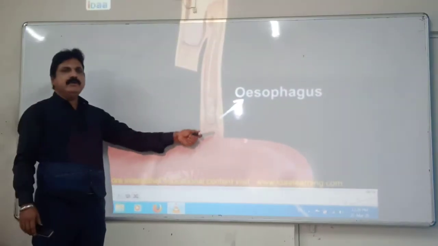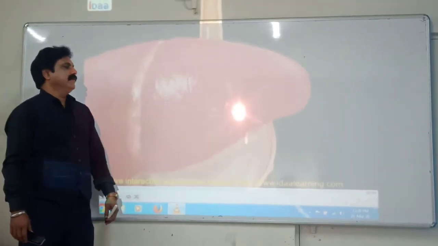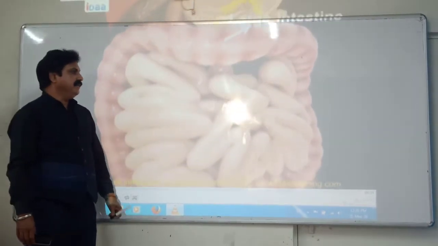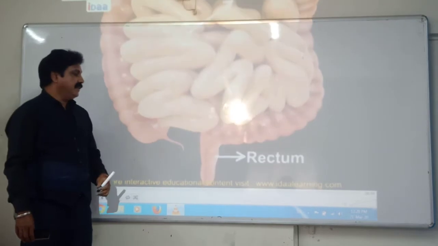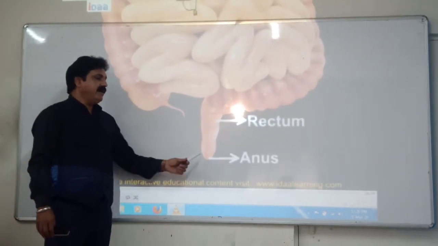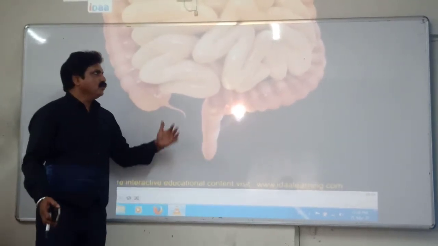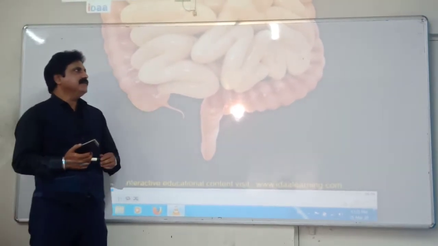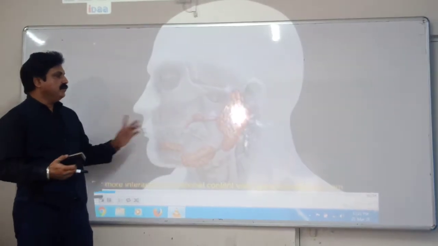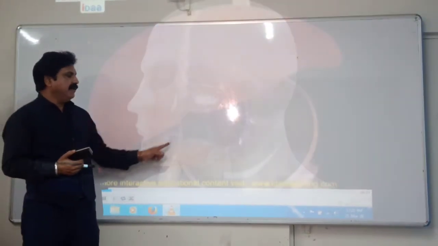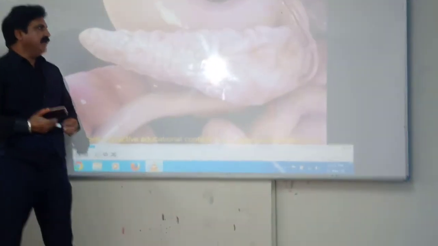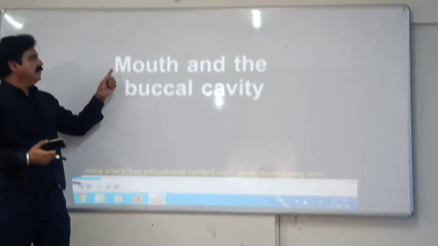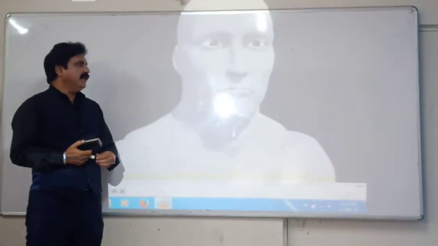You can see the labeling over here. This is the esophagus. Then this is the stomach. This is the large intestine. You can see here the small intestine. This is the rectum, and finally the anus. So let us see right from the beginning, right from the first part of your alimentary canal, which is known as the mouth. You can see the salivary glands here, different types of salivary glands. This is the pancreas, which is an associated gland. Just begin with the mouth and the buccal cavity.